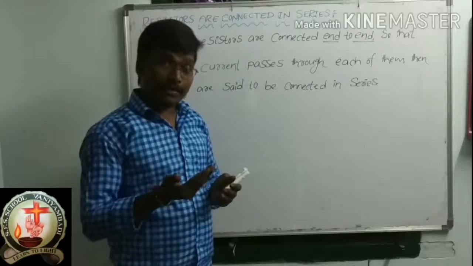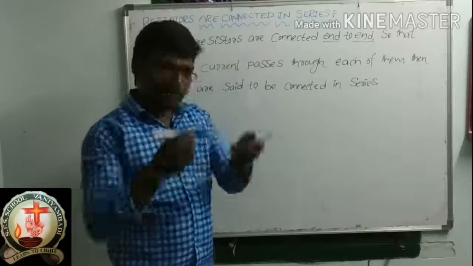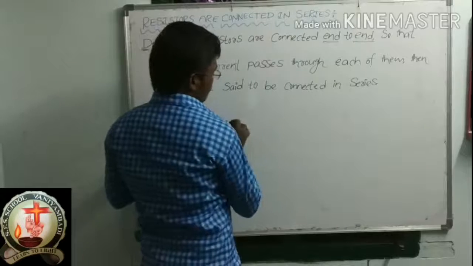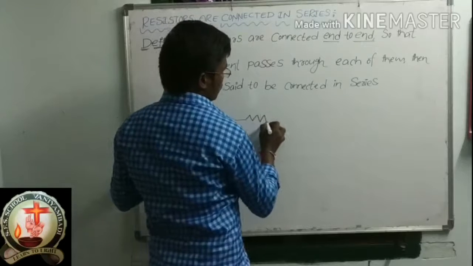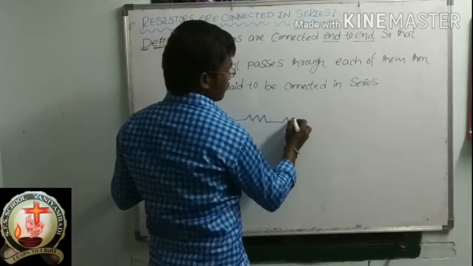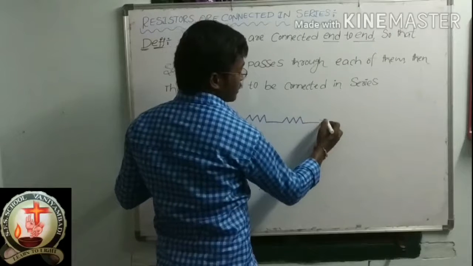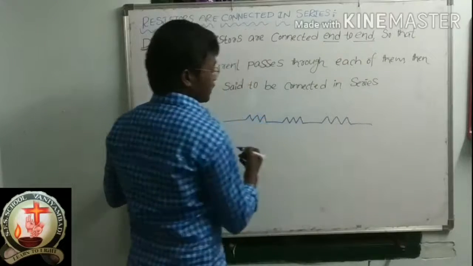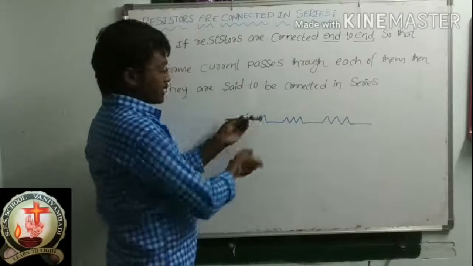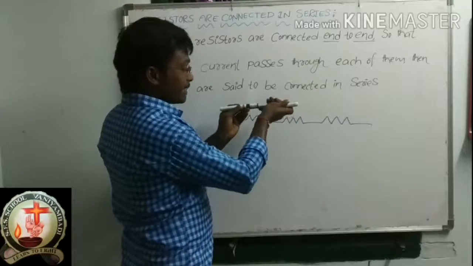Whenever you connect resistors end to end like this, I will tell you, see. Suppose this is a resistor and this is another resistor, and this is another resistor.